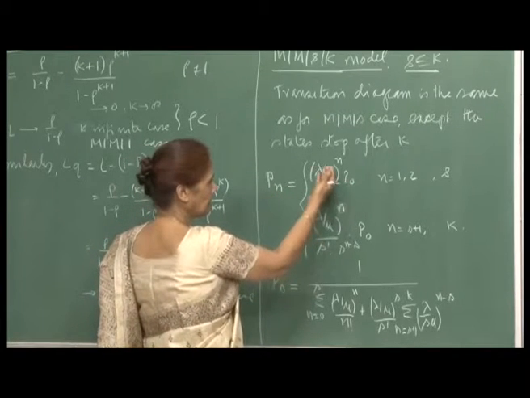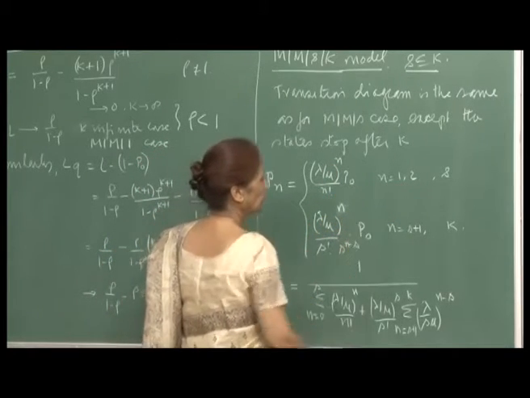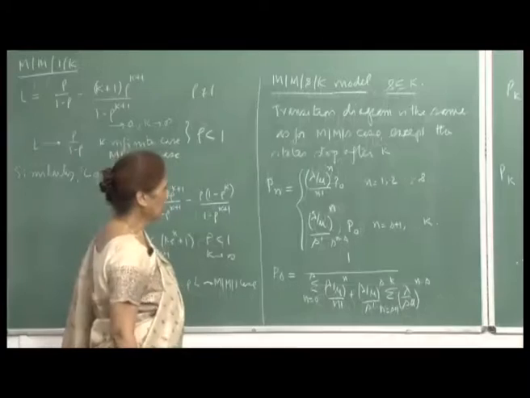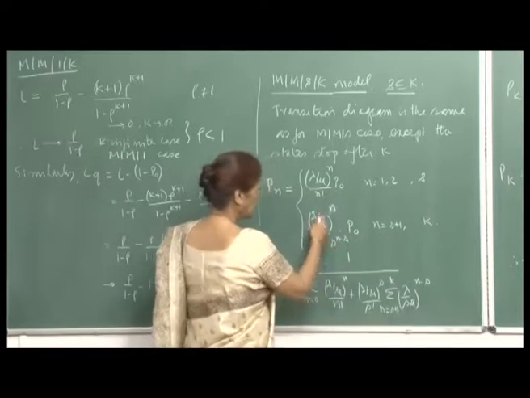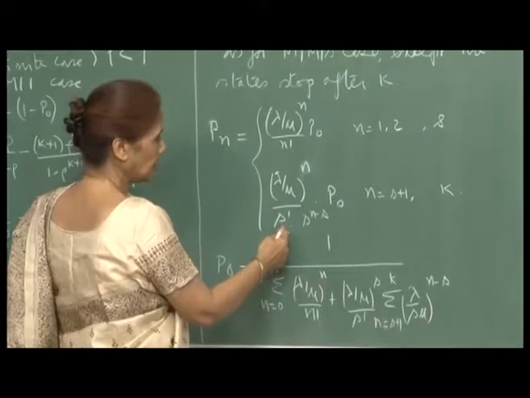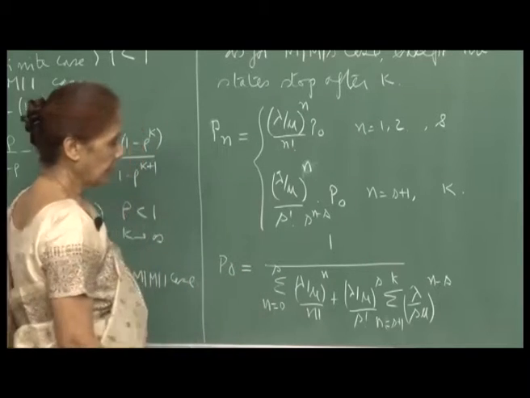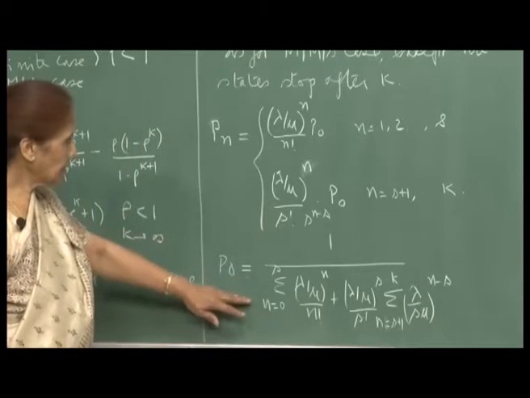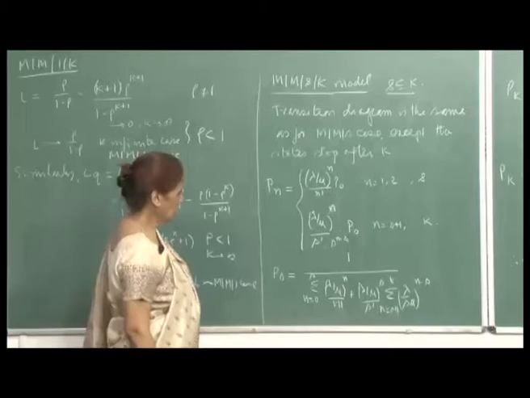This will be (lambda by mu) raised to n upon n factorial, times P naught, for all values of n from 1 to s, and for values of n from s plus 1 to k, this will be (lambda by mu) raised to n upon s factorial, then 1 upon s raised to n minus s, times P naught. Then P naught can be written by summing up all the probabilities. So, this is your value for P naught.